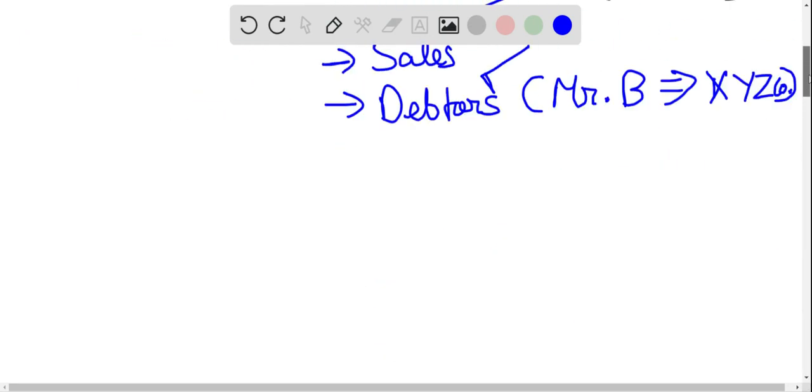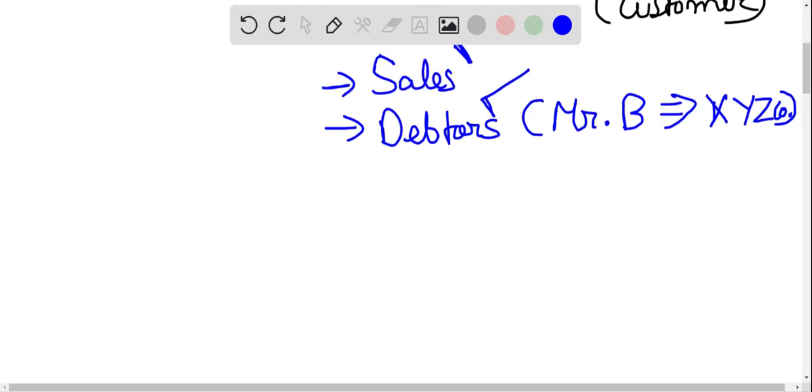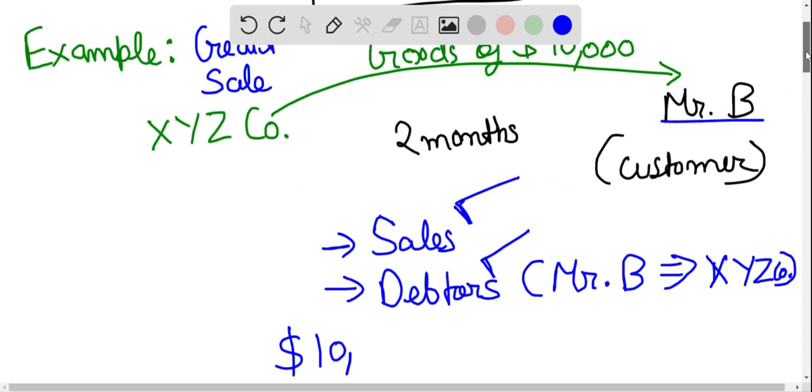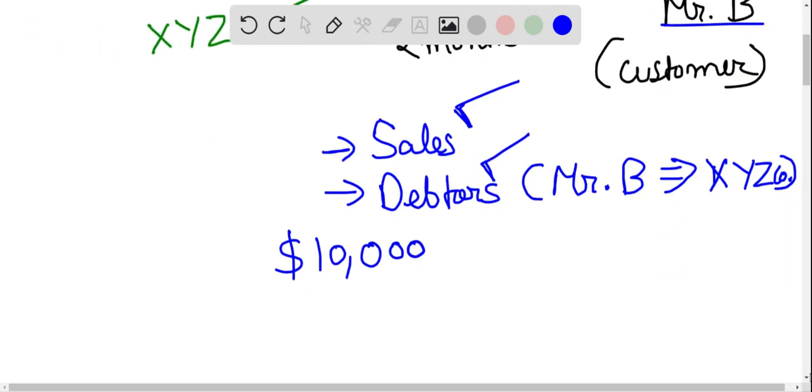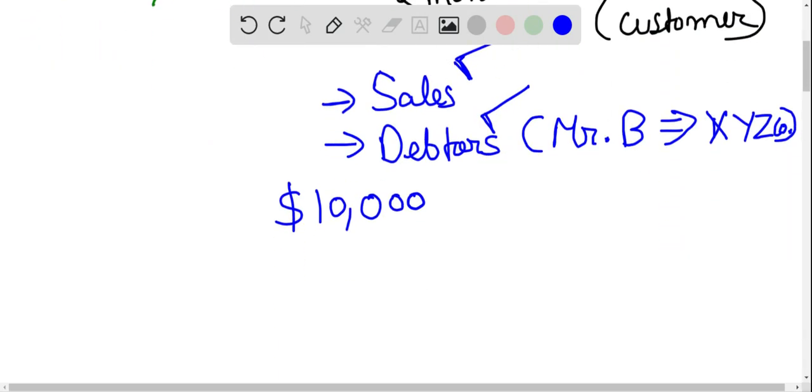Now what happens when, let's say suppose there is the balance of debtors. Okay, we have talked about debtors, we have talked about sales. So in the current case, how much do we have to recover from Mr. B? $10,000. So XYZ company has debtors of $10,000.